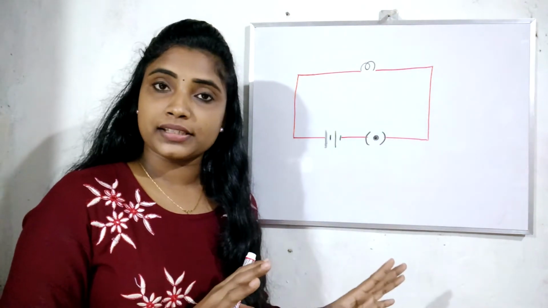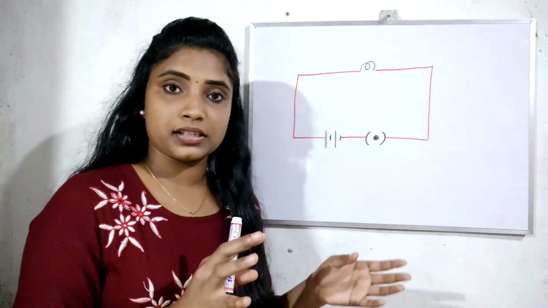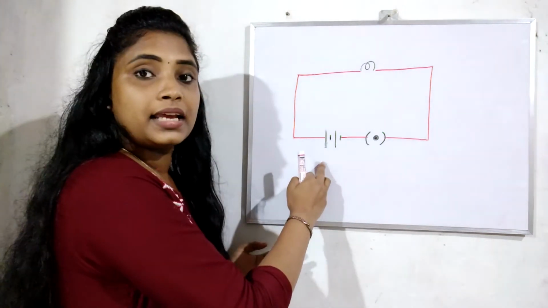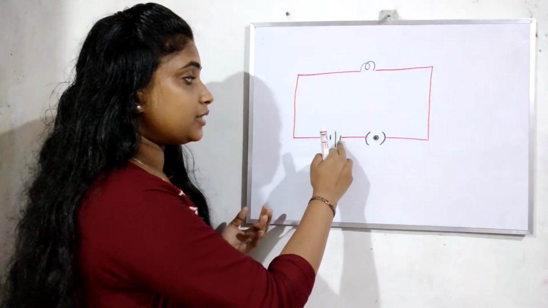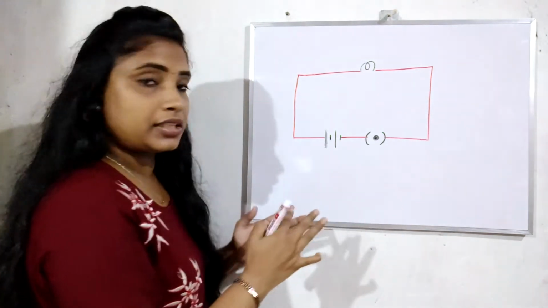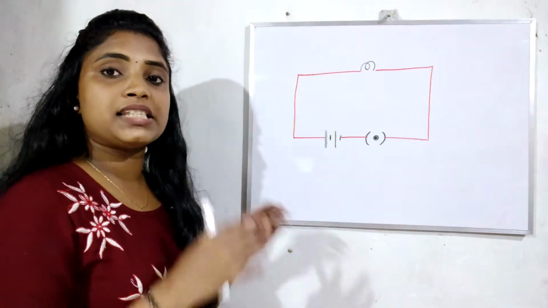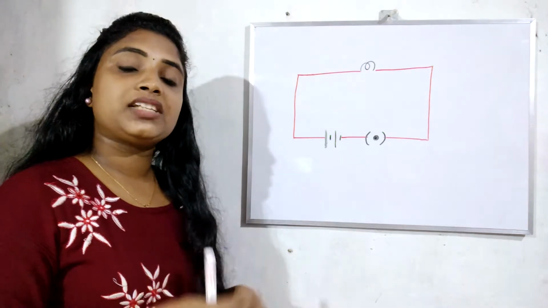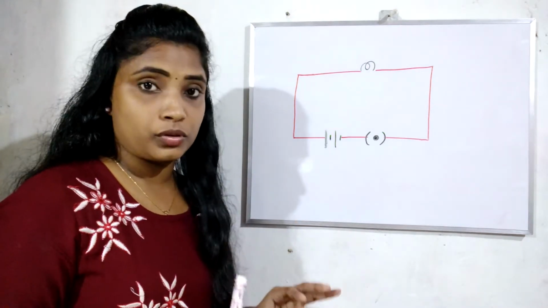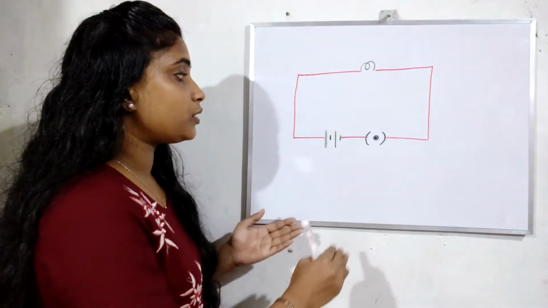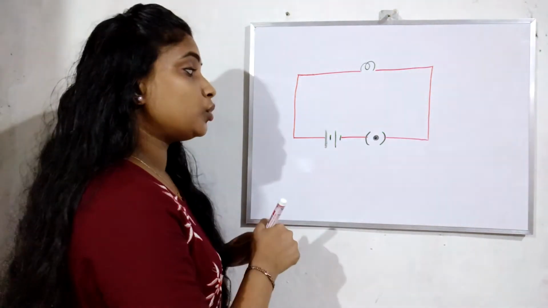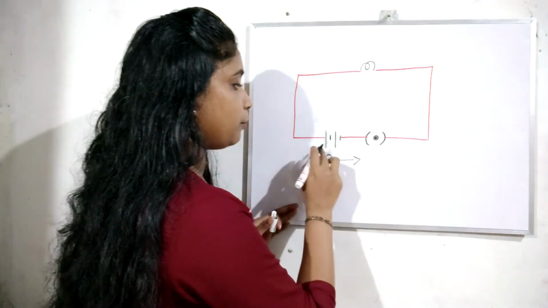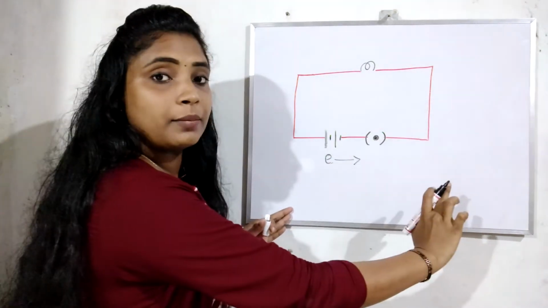We already discussed that electric current is a flow of charges. In which direction will the charges flow? The longest line is the positive terminal of the battery, and the small line is the negative terminal. The electric current is due to the flow of electrons, which are charged particles. Electrons move from the positive terminal to the negative terminal of the battery, so they move in this direction.